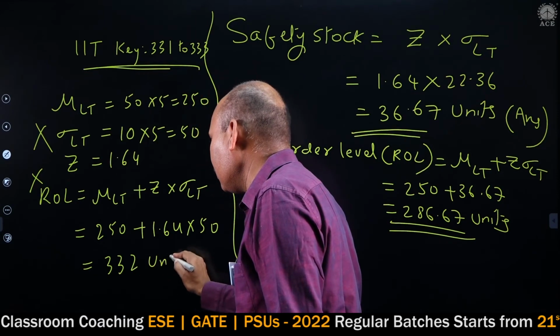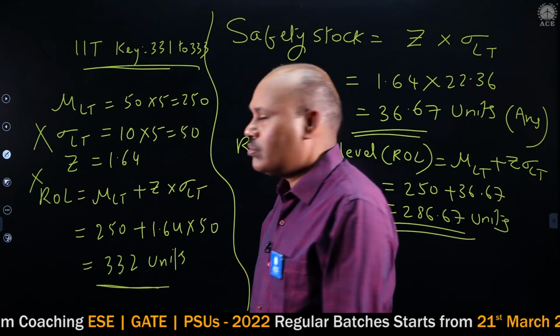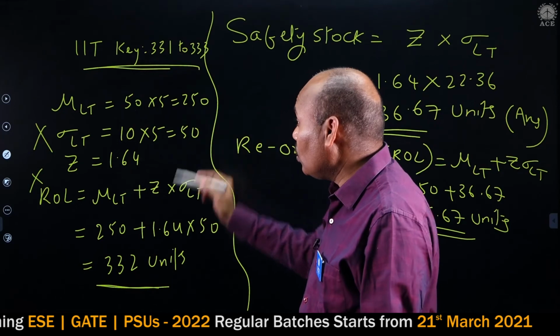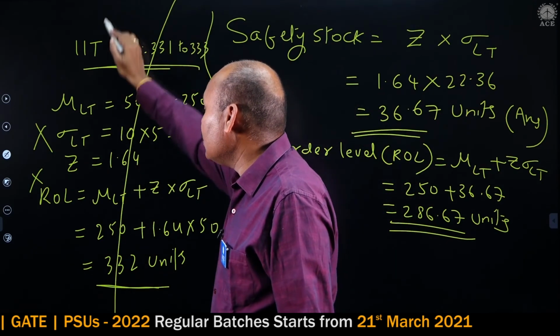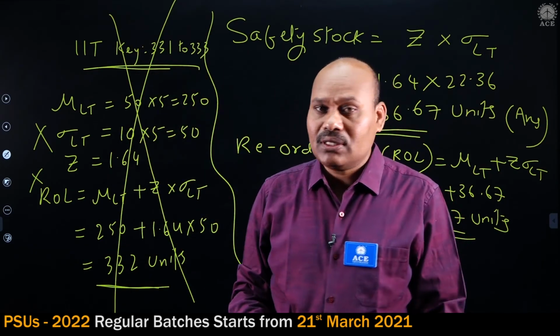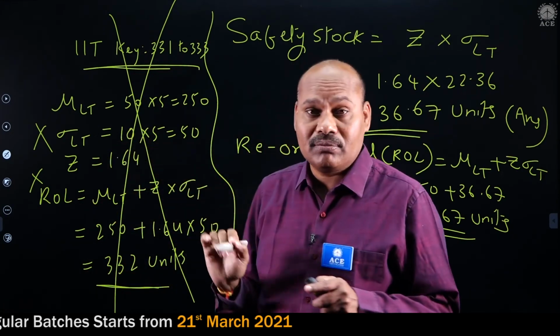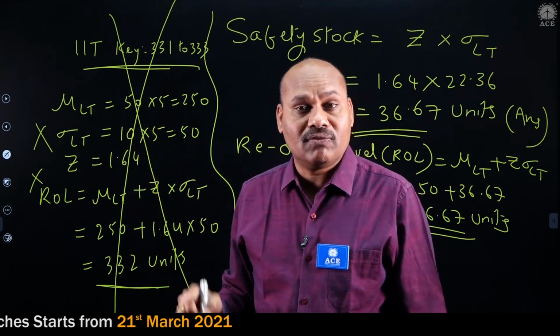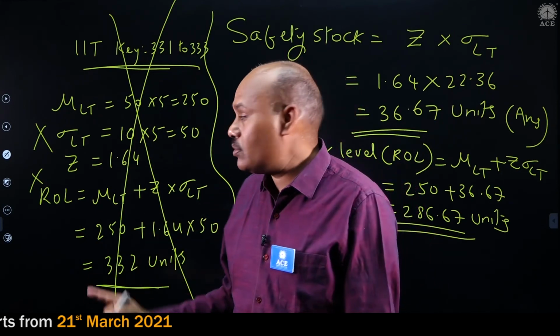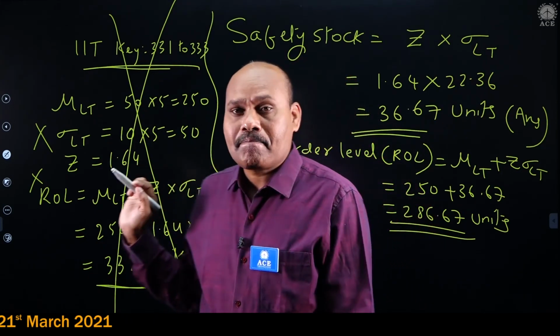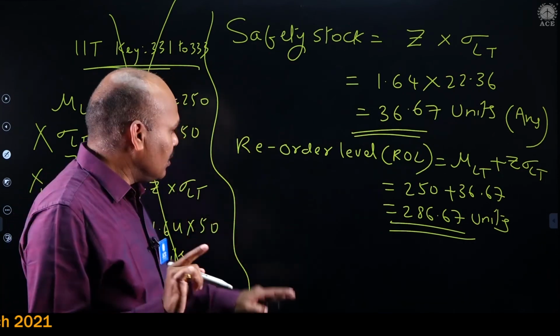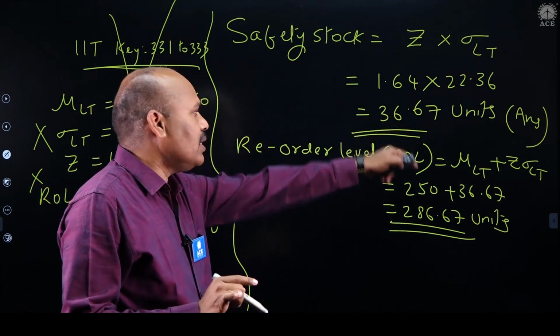Actually, it is a blunder. We should not do all these things. This is wrong, because sigma LT can never be taken as 10 into 5. It should be 10 into root 5, because variance only we are supposed to take. So this is regarding the IIT key, but don't follow it. The actual answer is 36.67.